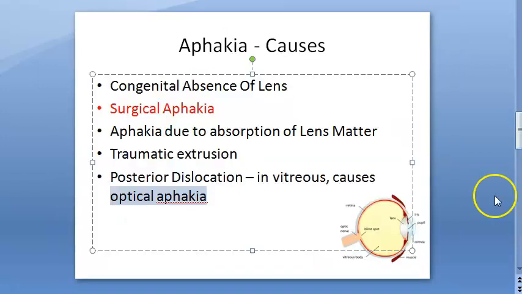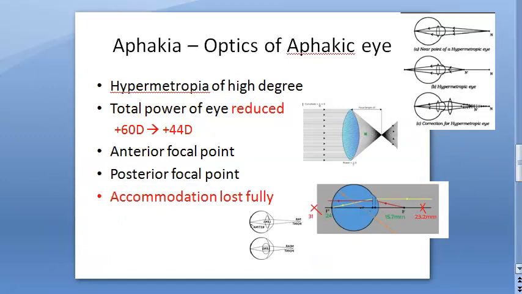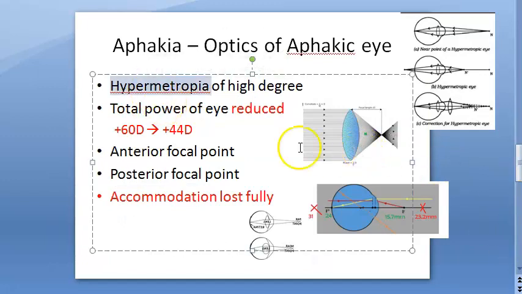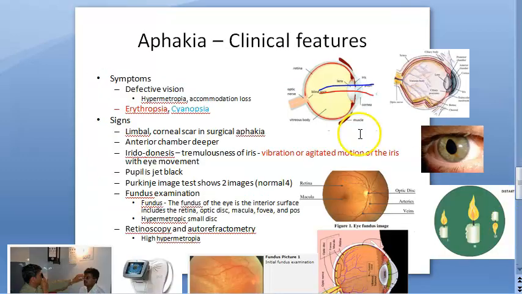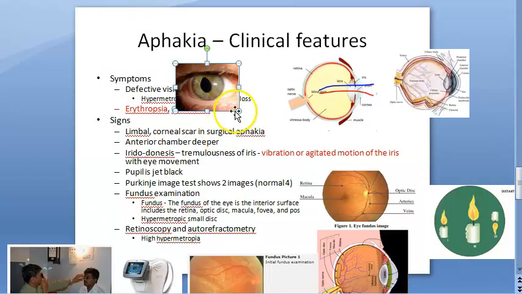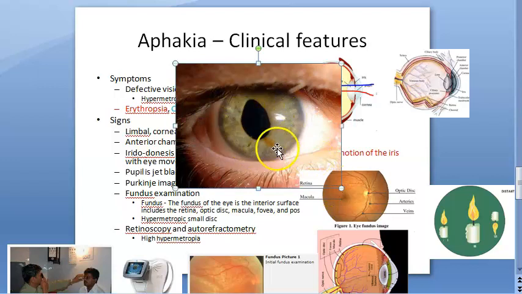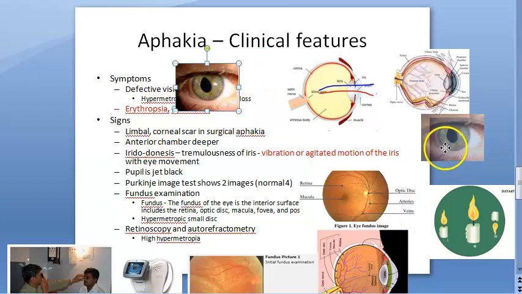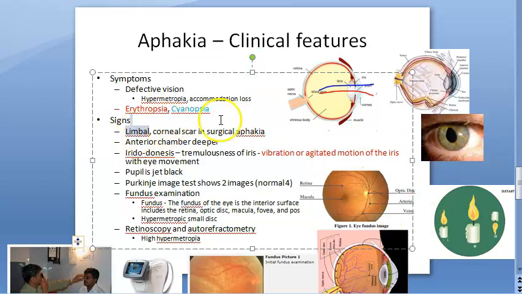Okay. If you remember in aphakia we have seen all this. There will be hypermetropia. It is a feature of aphakia. And here we have seen this black pupil. See this? A very pitch dark black. Right? So a limbal scar means surgically they have removed the lens. Probably this person had cataract. What do you say?